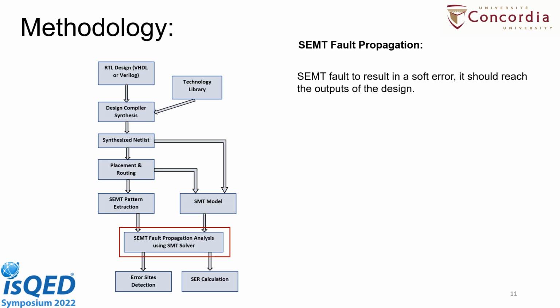That means the injected fault has reached the output of the circuit and changed the behavior of the design. To analyze this fault propagation, we assert that the output is faulty, and we inject the fault width and the time at that particular output. Then we check the circuit against that particular SEMT fault.